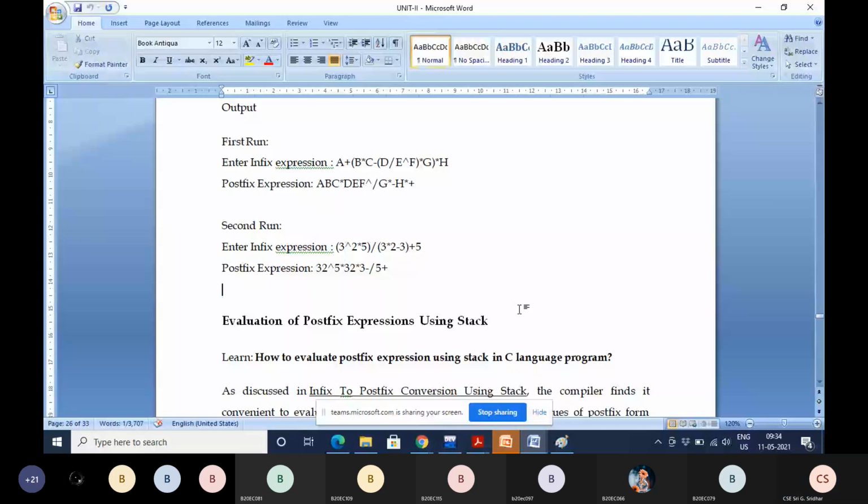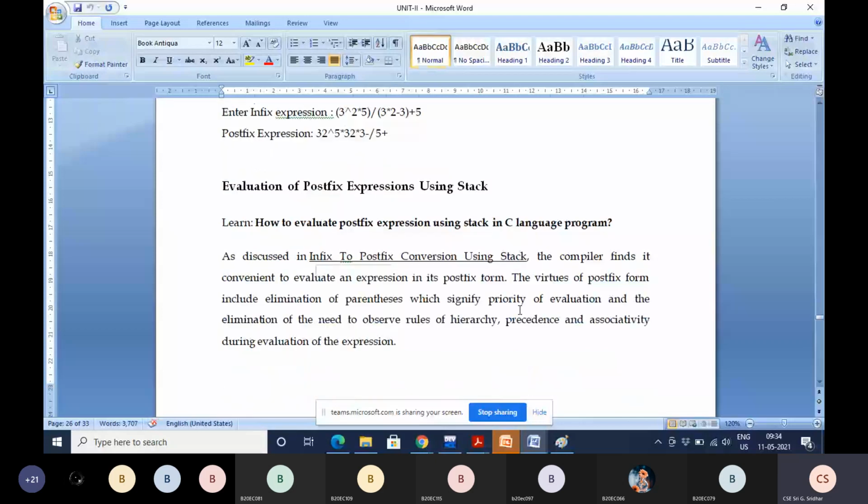So if we have a postfix notation, the compiler can easily evaluate it, because here there is no need to find out which operator has the highest precedence.